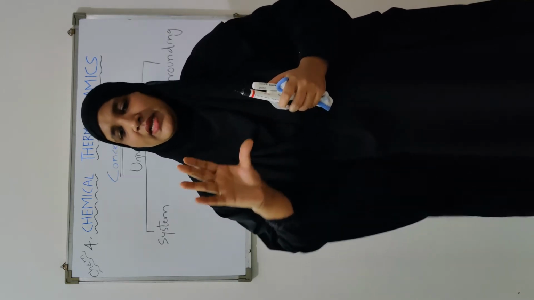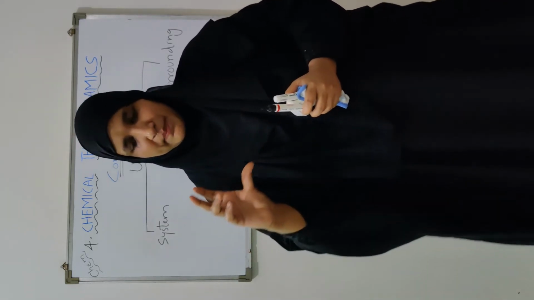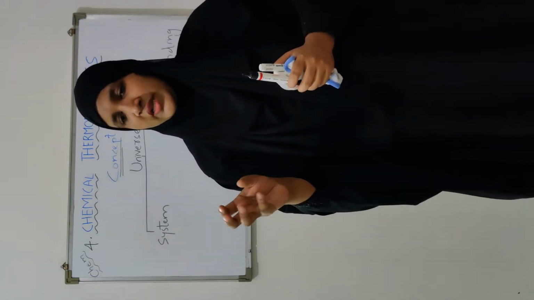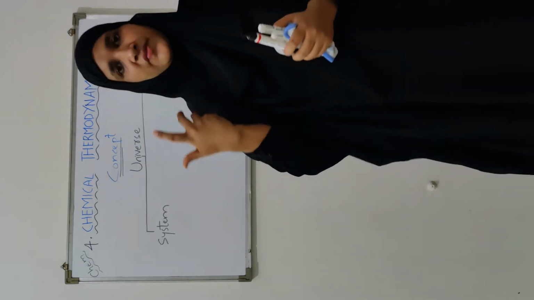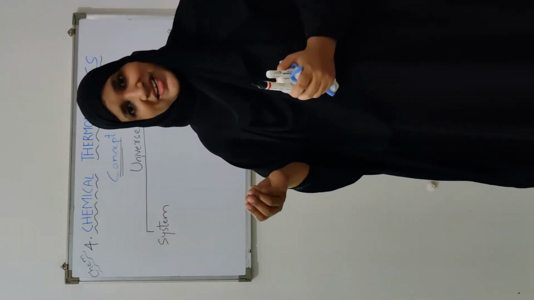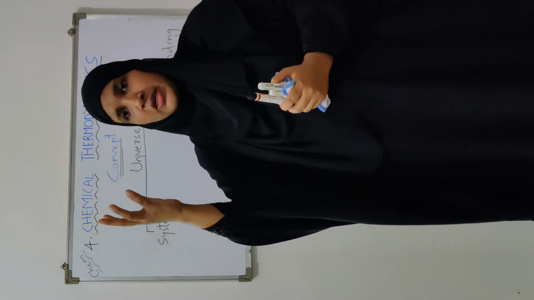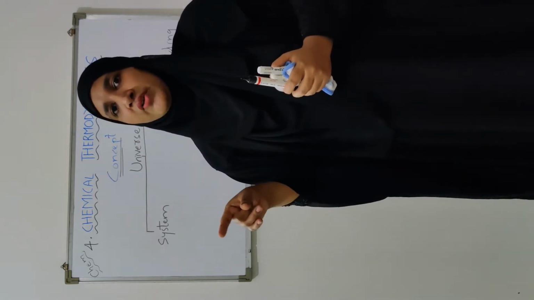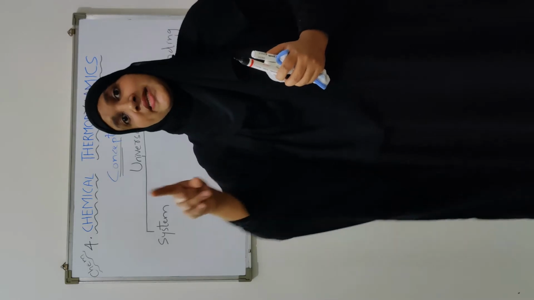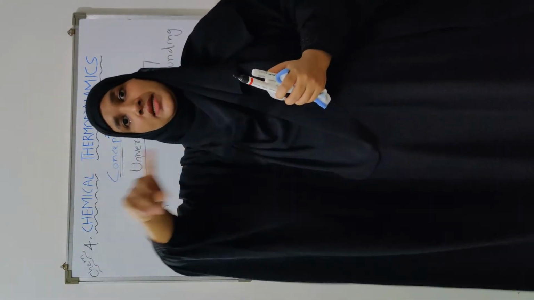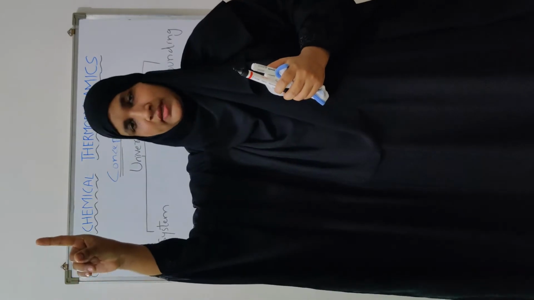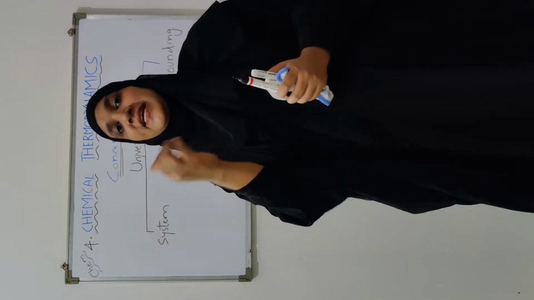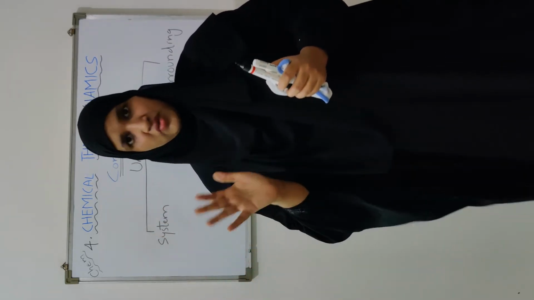For example, suppose you have taken a reaction mixture in a beaker. So for that reaction mixture system, the immediate surrounding would be what? The outside atmosphere of that particular room where you are doing the reaction. The temperature, pressure or atmosphere of that particular room is going to affect the system. What is happening in Delhi, Calcutta or America? They are also surrounding, but it will not affect your reaction. What will affect your reaction? The immediate surrounding may affect your system.